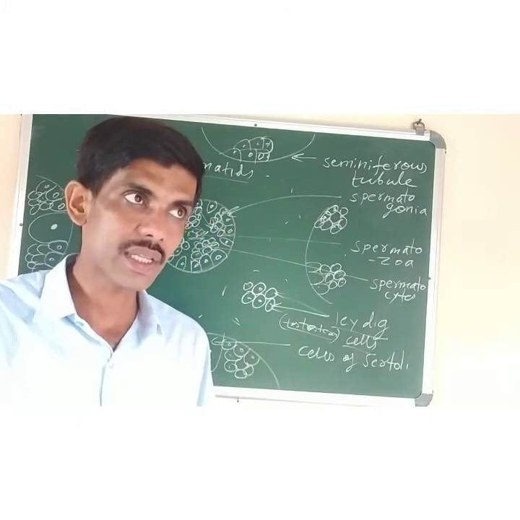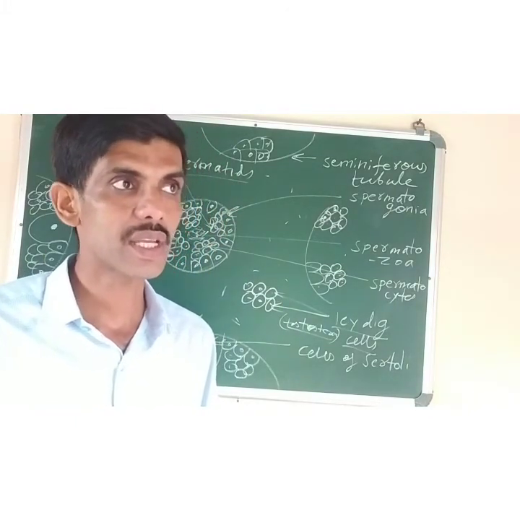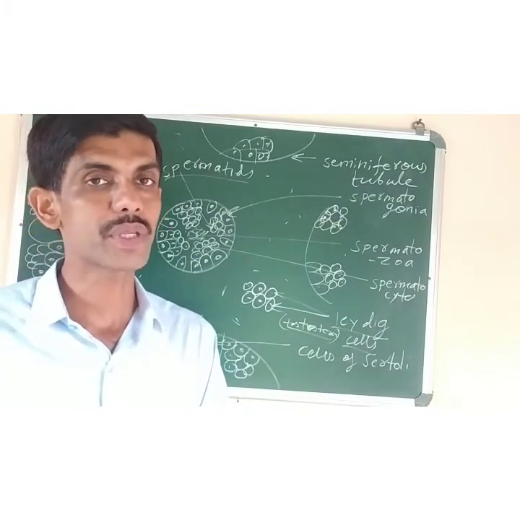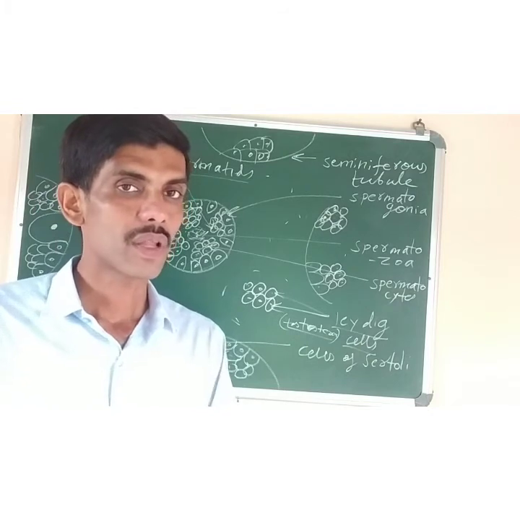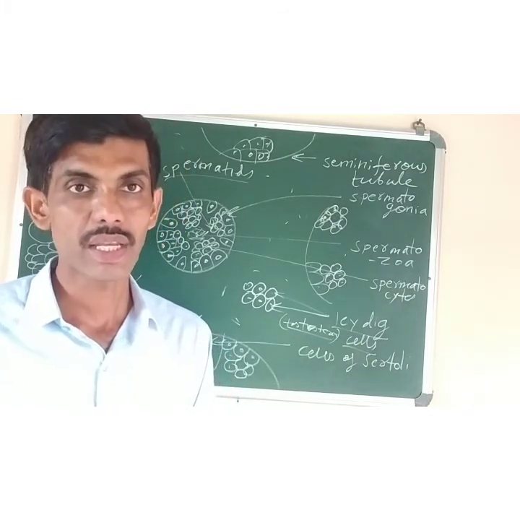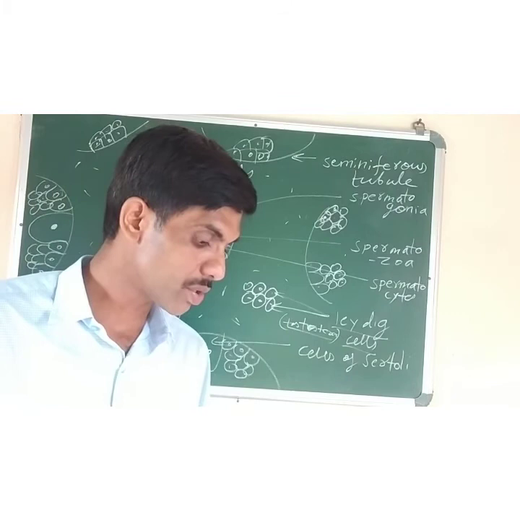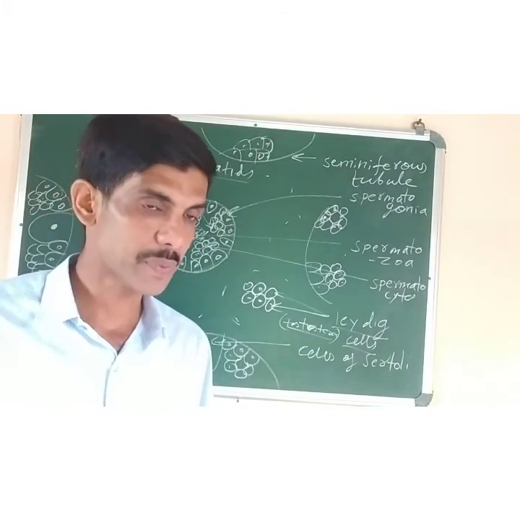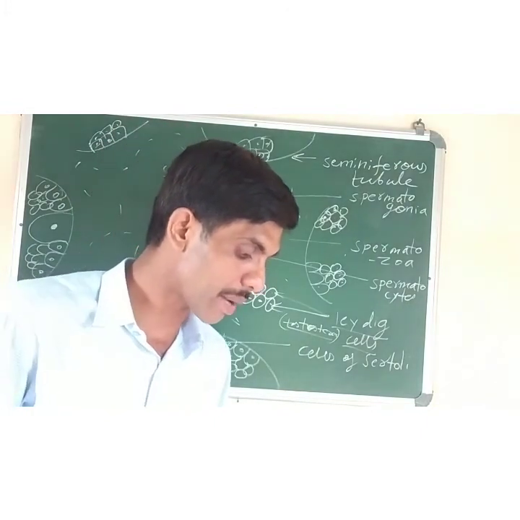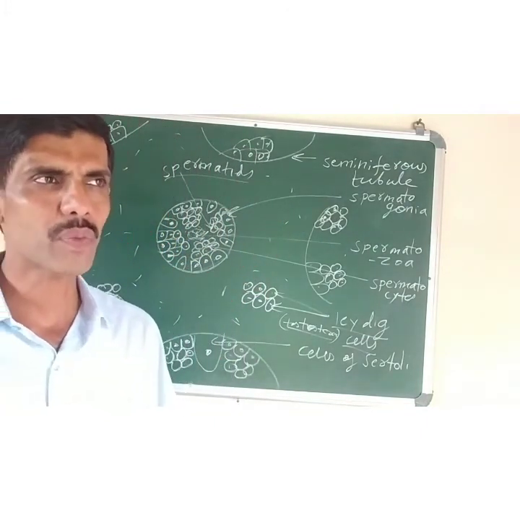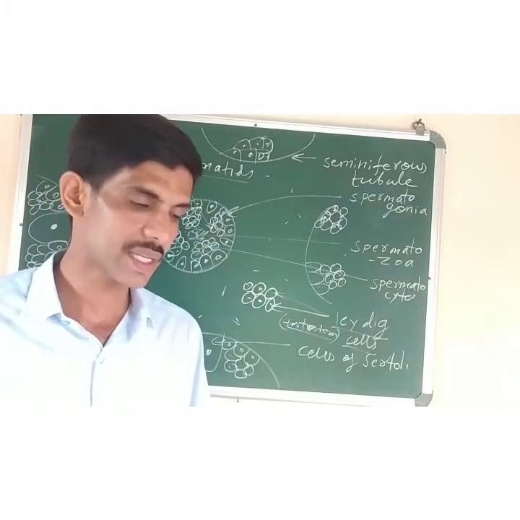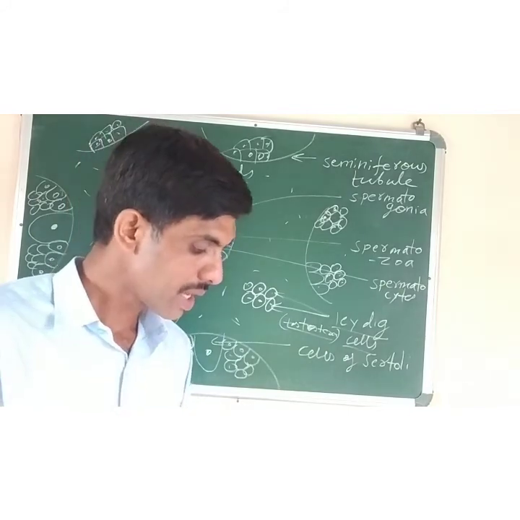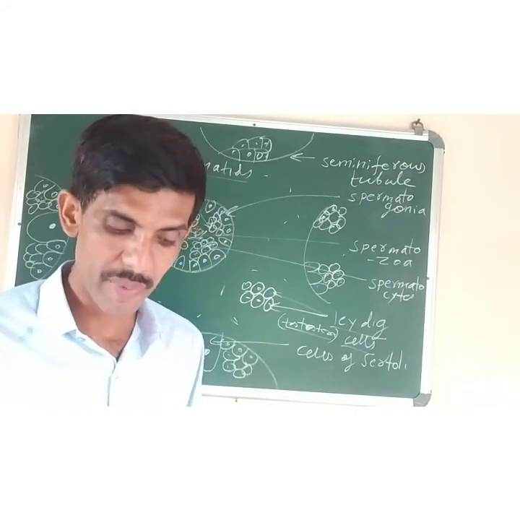If there is a decrease in the count of sperm cells, it results in sterility. Sterility is a condition in which a person is unable to produce a child, because of the low count of sperm cells in his semen. The term used is oligospermia, which means a low count of sperm cells, whereas azoospermia means almost complete absence of sperm cells in the semen. These two are the main disorders associated with male sterility.